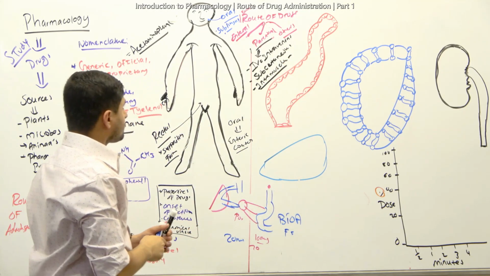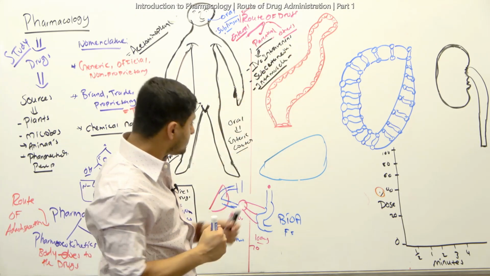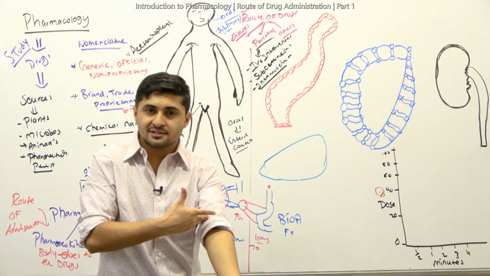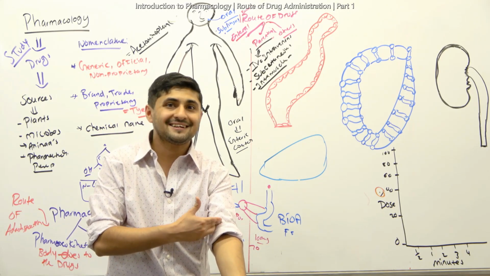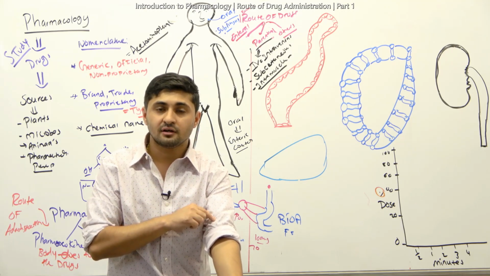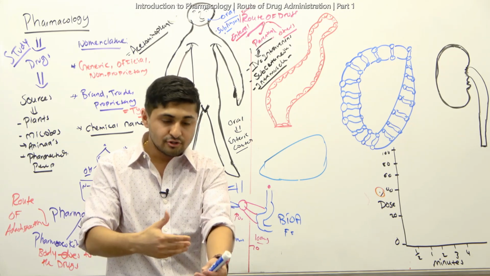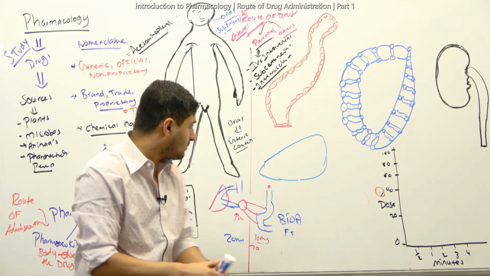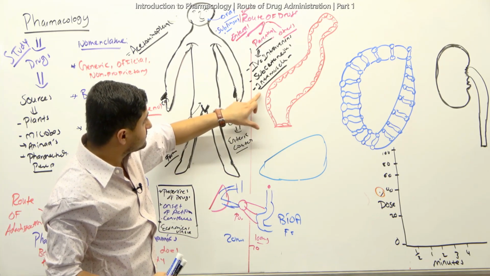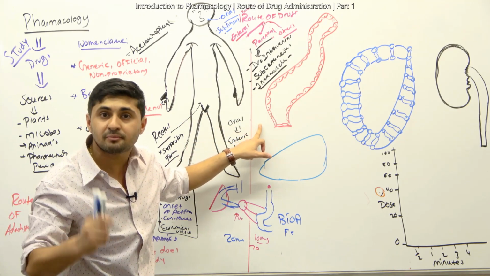So let's talk about it. Usually intravenous, you're giving through veins. Whenever you give through veins, from the veins it goes directly to the heart and gets absorbed into your plasma. The onset of action is very rapid, because it goes directly through the veins and gets absorbed in the plasma.